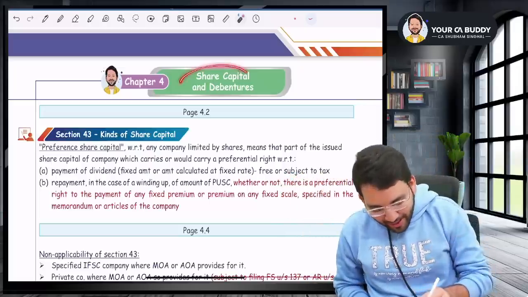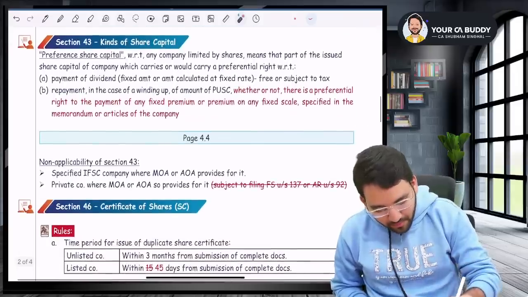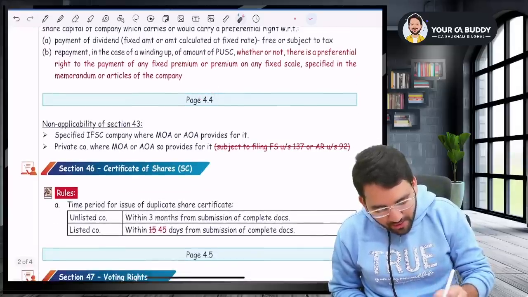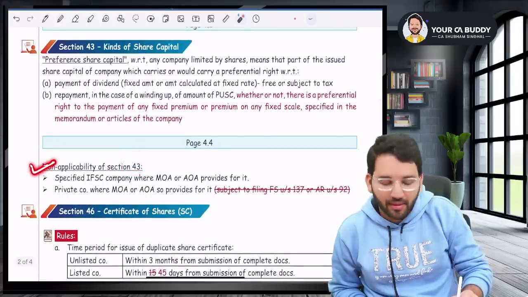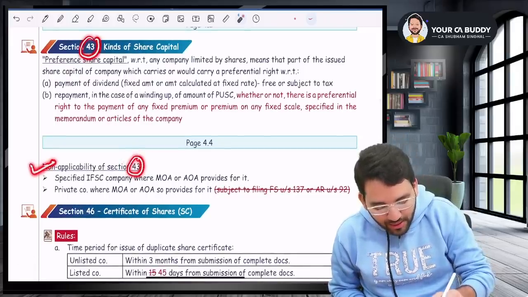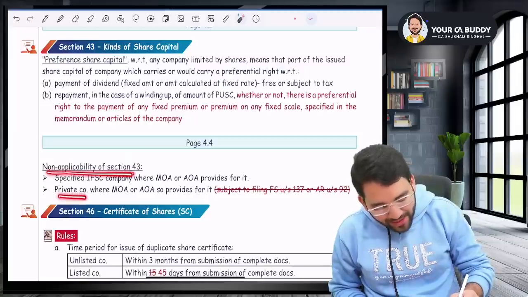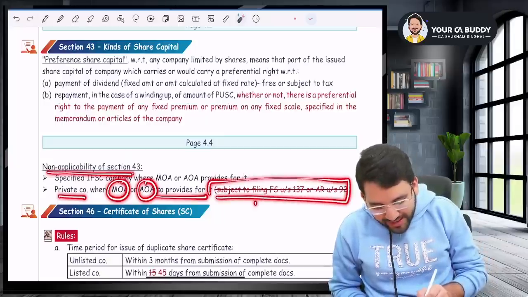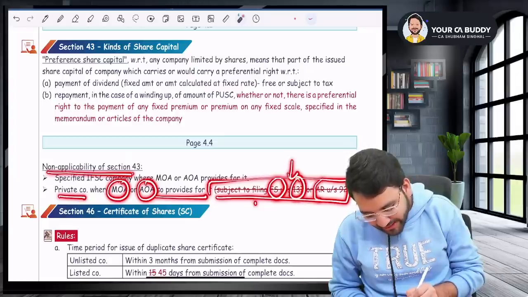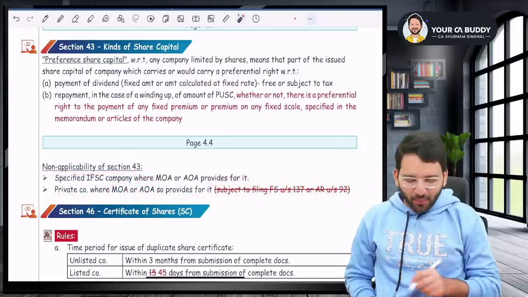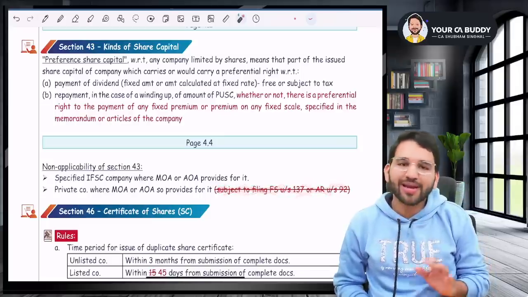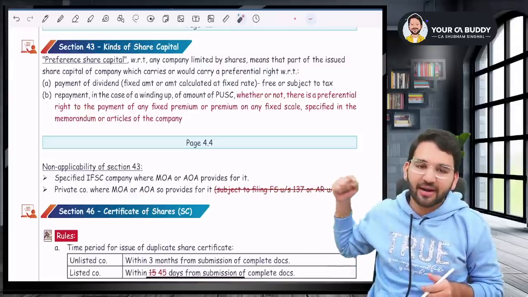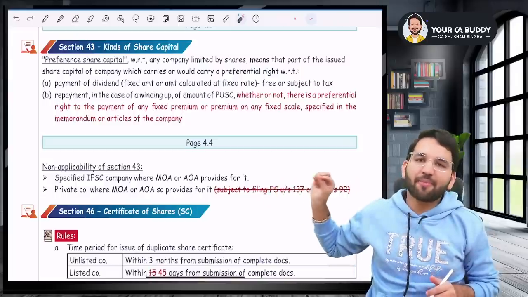Now, coming to share capital and debentures, guys, please listen to me very carefully. Section 43, no important amendment. In Section 43, there was an exception that this section will not apply to a private company where MOA and AOA provide so. In that bracket, I had written that provided that they have filed financial statements under Section 137 and annual return under Section 92. So what they have done is they have removed this one line. They have removed whatever I have put in the bracket, this red mark, where I have done a strike through.